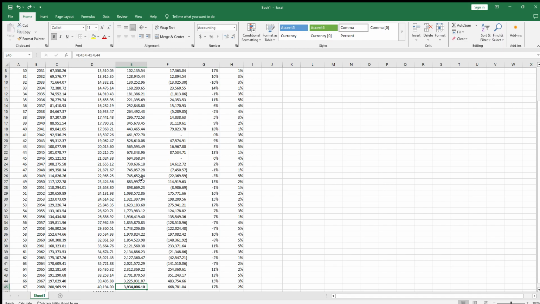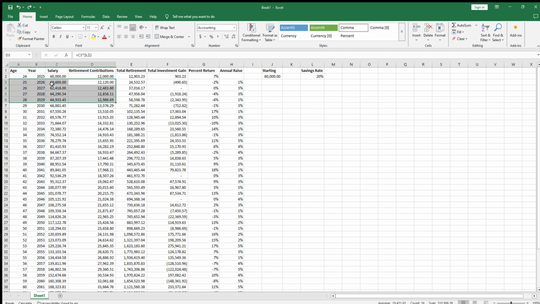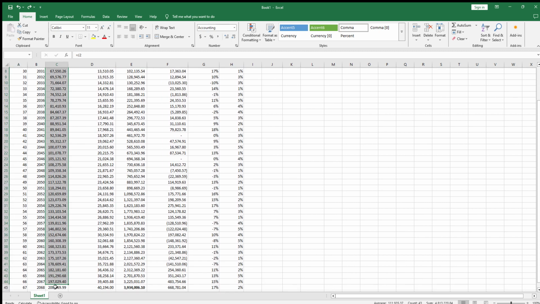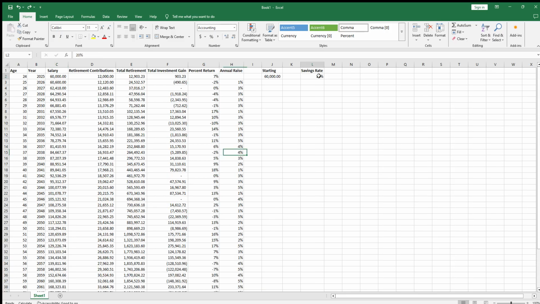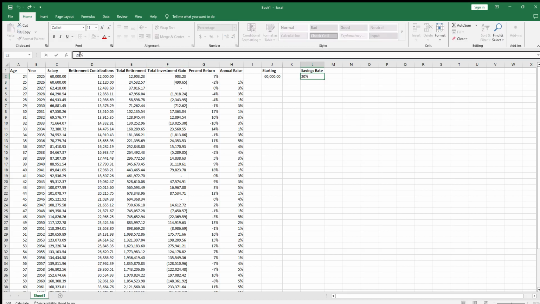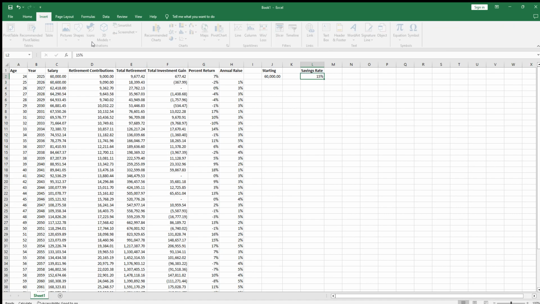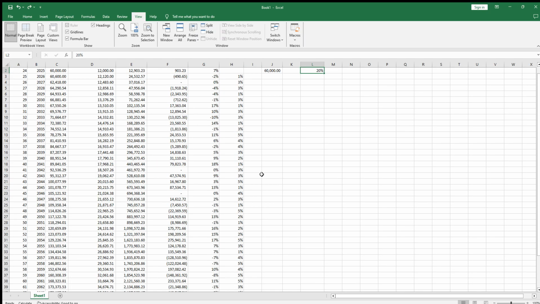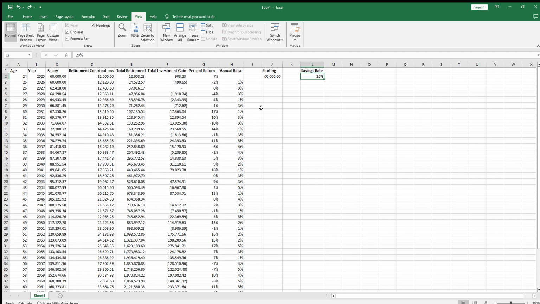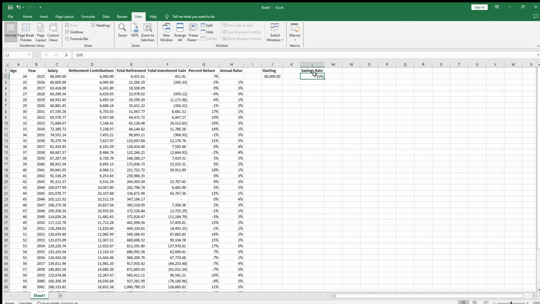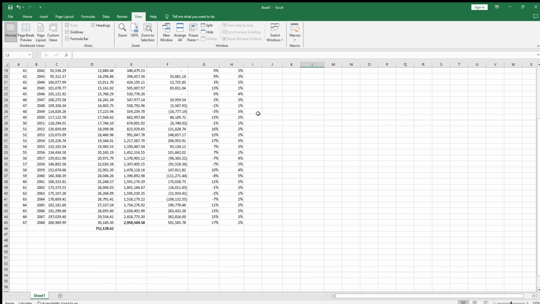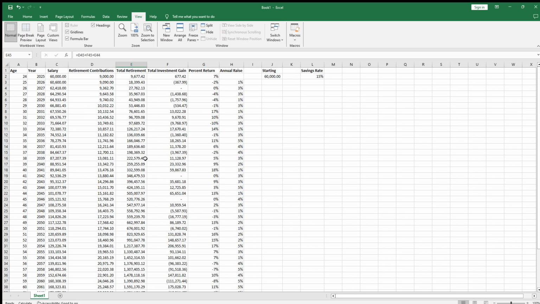But 3.9 million is pretty solid if you're making 60K every year. You're expected to make around 201,000 by 67, and you're saving about 20%. Let's just say I lower this a little bit to 15%. Only 2.9 million, but if I bring it back up to 20%, 3.9. Let's go down to 10%, 1.96. So just that little change, that 5% extra, you're adding an extra $1 million over the long run, which is incredible. Absolutely insane.